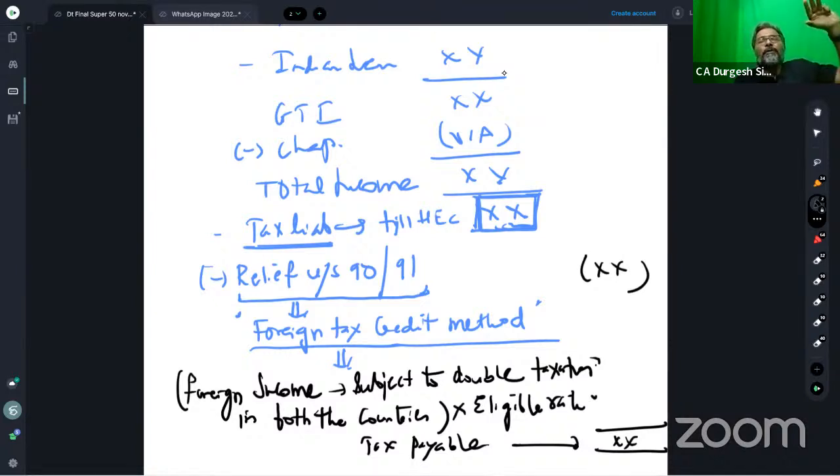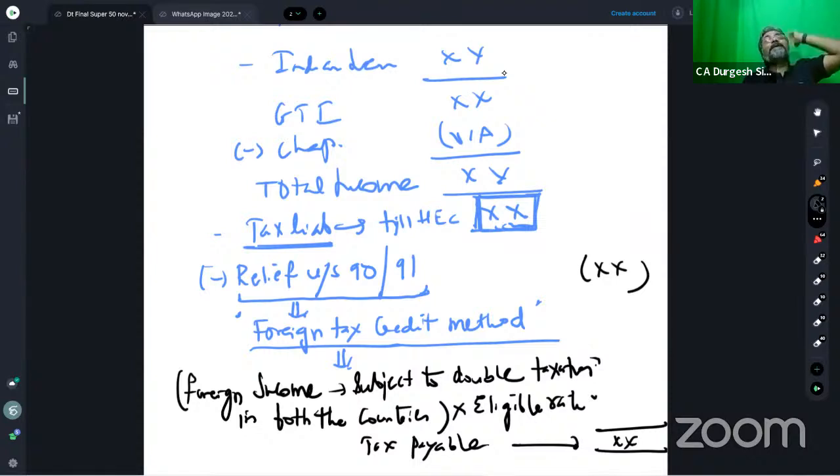So far as these 4 incomes are concerned, students, you will take the conversion rate as the TT buying rate as on the last date of the preceding month. Preceding to which month? The month in which these incomes have accrued.